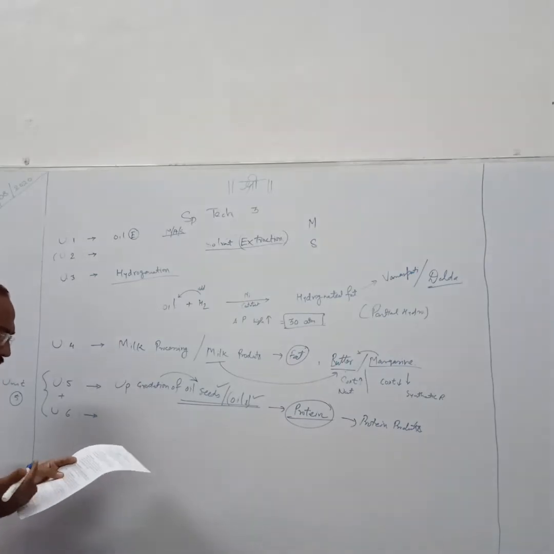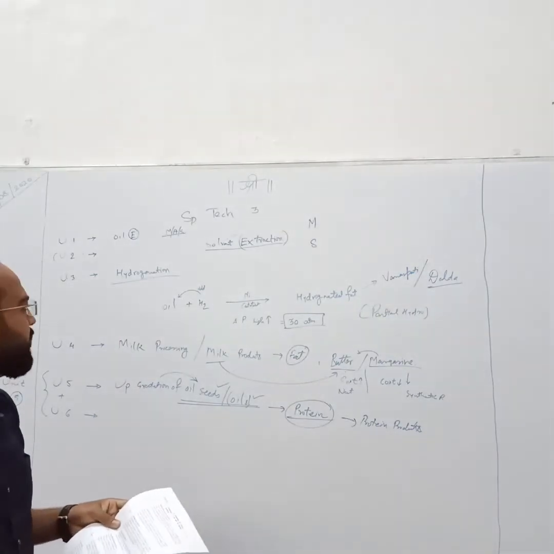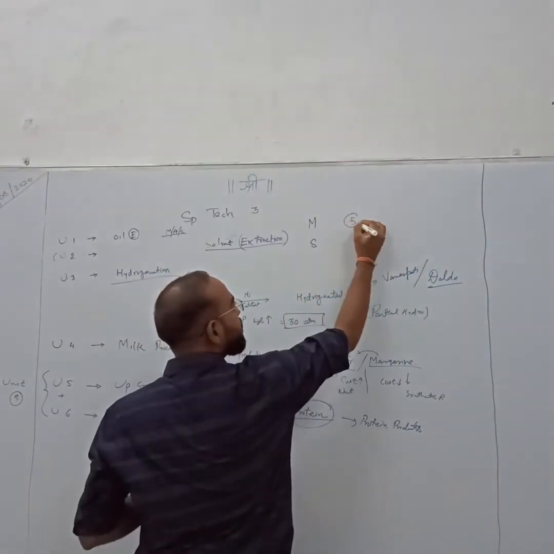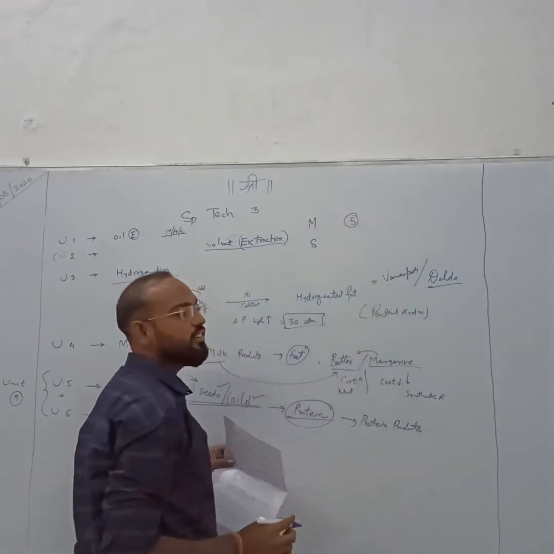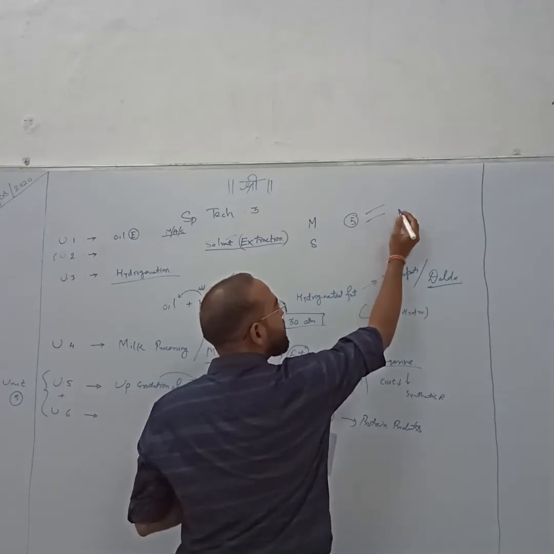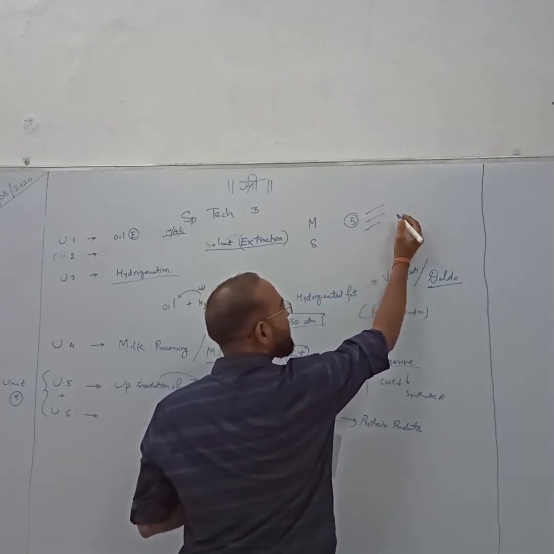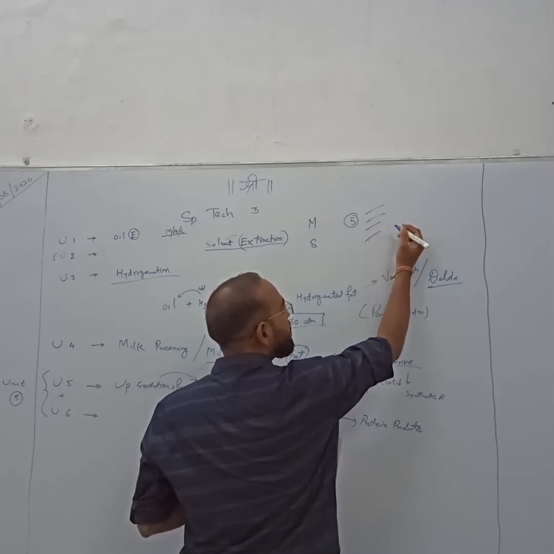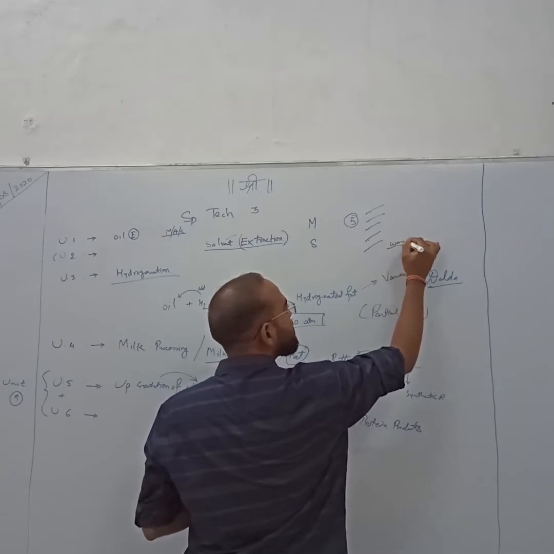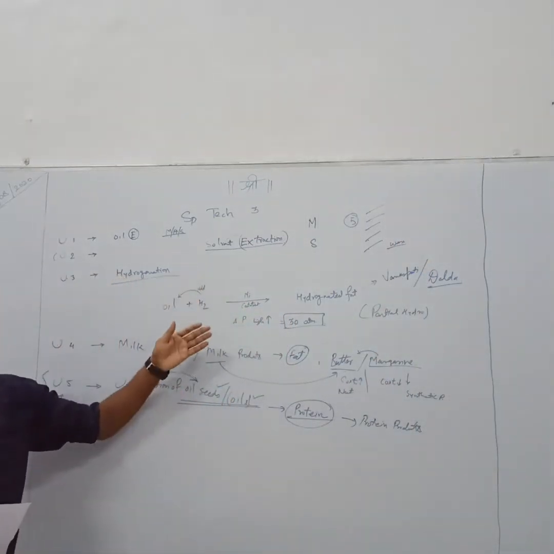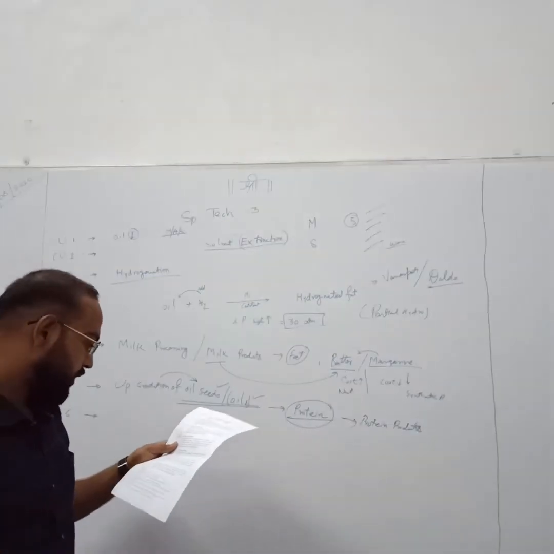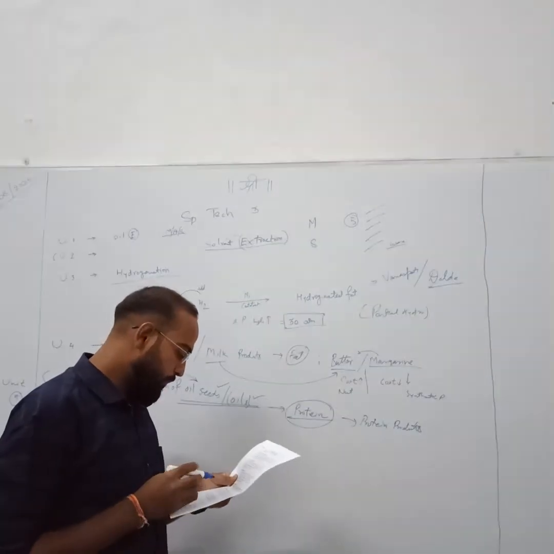Then utilization of byproducts. What are the various different types of byproducts obtained during refining? Refining is covered in 5 steps: 1, 2, 3, 4, 5. In every step, during degumming there is lecithin. During neutralization there will be soap extract. During bleaching there is colorant material. During deodorization there is odoriferous material. And during dewaxing, waxes are obtained as a byproduct. So each and every stage of refining is full of byproducts. Okay, in protein product, let's move on.